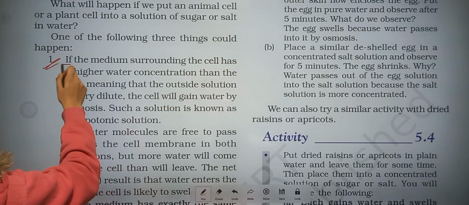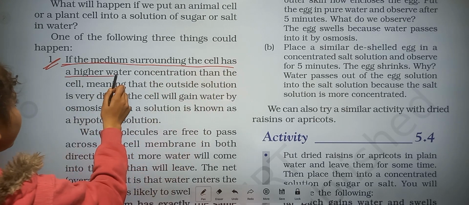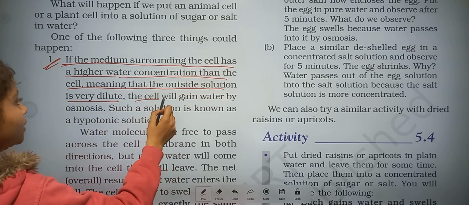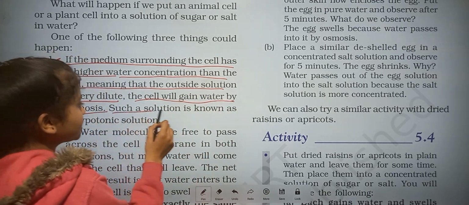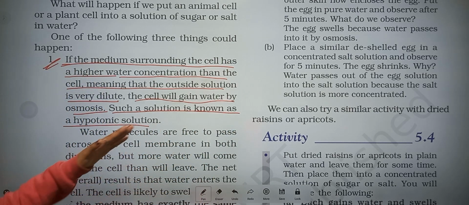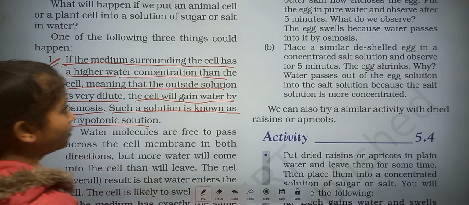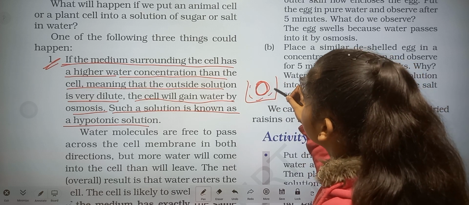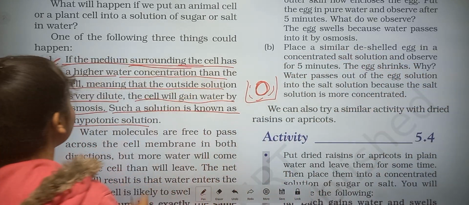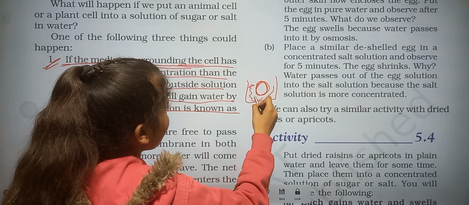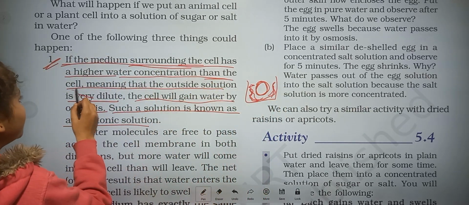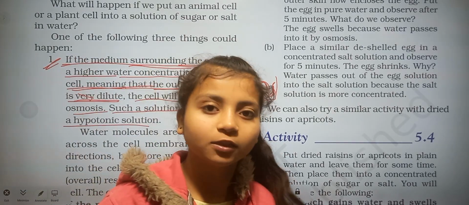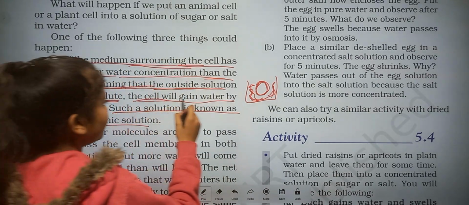The first point is that if the medium surrounding the cell has a higher water concentration than the cell, meaning that the outside solution is very dilute, the cell will gain water by osmosis. Such a solution is known as a hypotonic solution. Here is a container and here is the cell, and the medium surrounding the cell has a higher water concentration. It means the outside solution is very dilute, so the cell will gain water.